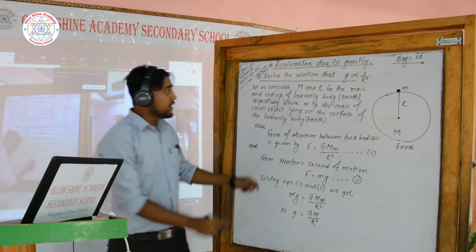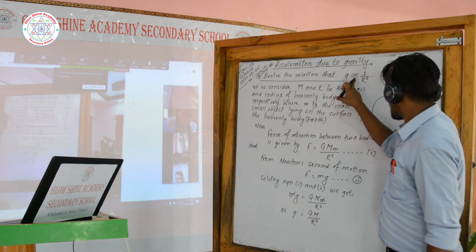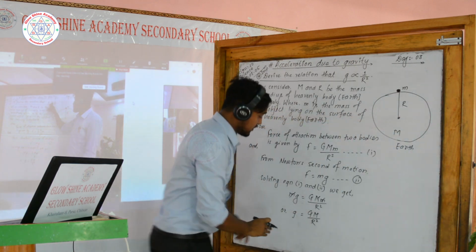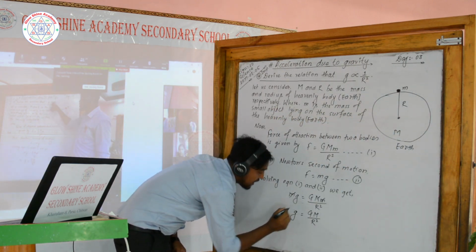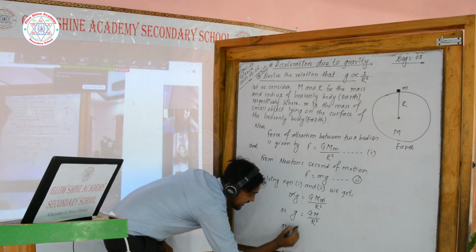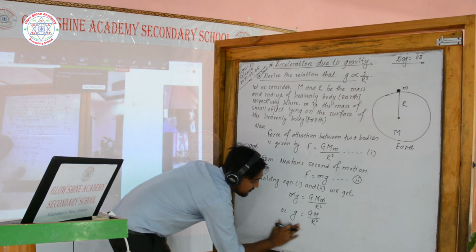Now we need g proportional to 1 by R square. g is inversely proportional to 1 by R square. Now here we have got g equals GM by R square.